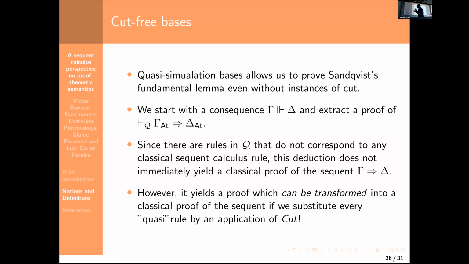And the proof of the lemma results in completeness because the simulation base only contains rules that are basically atomic versions of the rules of the calculus, and we show that each formula behaves exactly like its atom, so we are able to actually extract a proof from the semantics. But now we have a base which has rules which do not correspond to the sequent calculus rules. So how do we extract a proof if we are just guaranteed the existence of an atomic proof with a different structure?